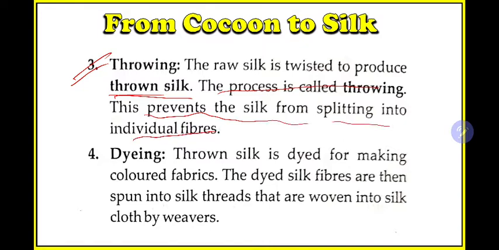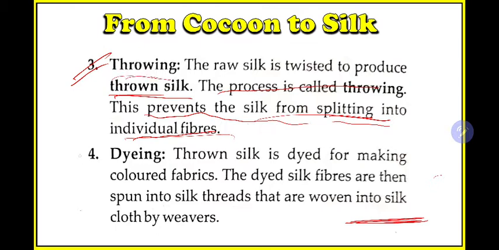Okay, so throwing is, as I have explained, instead of taking one, they are taking 3 to 10 together to make it strong. So they will bind all of this together so that it cannot be split into individual fibers. Now from these 10 you cannot take out one. These are bound in such a way that you cannot separate one from the other. So this is known as throwing.